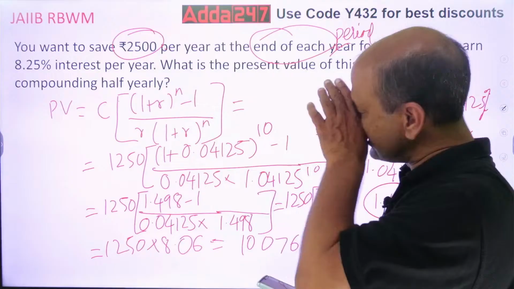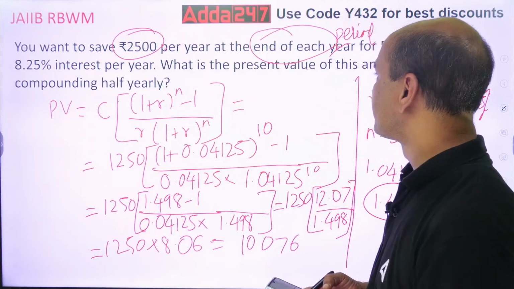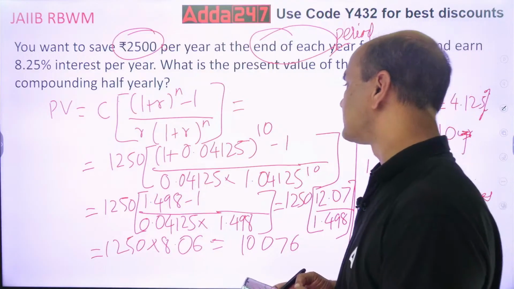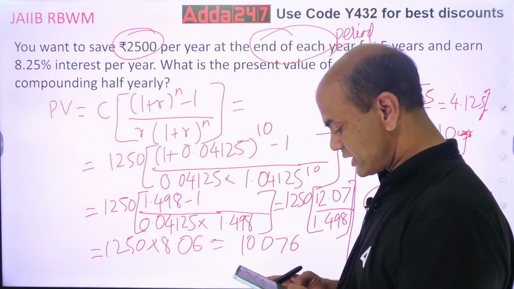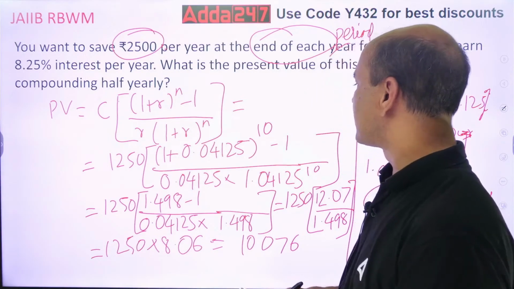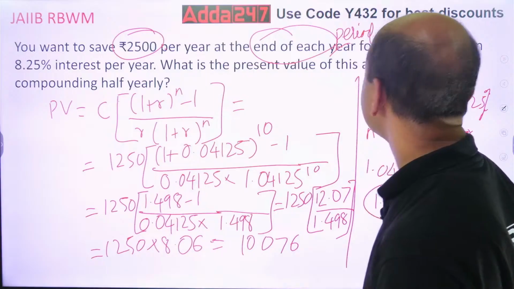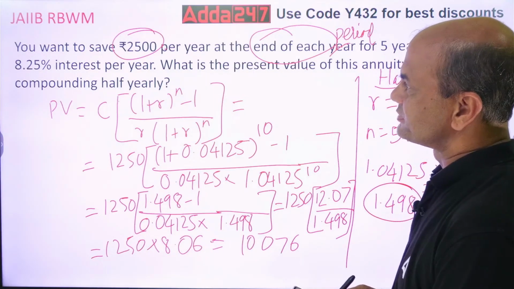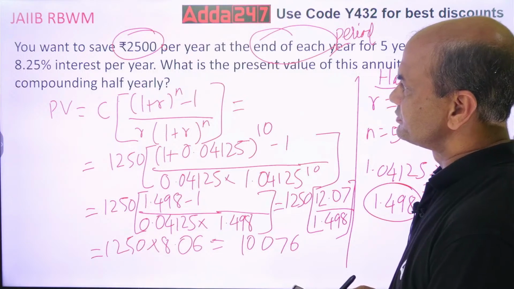1250 I am investing every 6 months. Right? For 10 periods. Correct. So try this. Everyone try this. 1.04125. Is this right? 4.125, 8.25 upon this. Yeah.